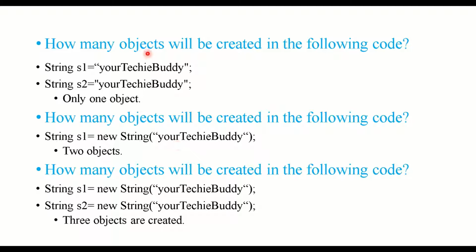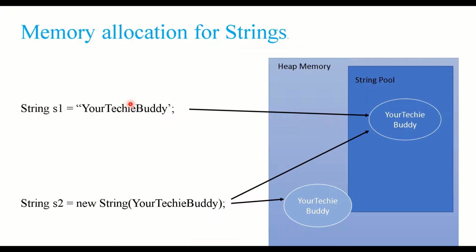Okay. So now these are some tricky questions they ask us, right? How many objects will be created in the following code? String s1 is equal to your techie buddy, String s2 is equal to your techie buddy. Only one object will be created. Why? If I have String s1 is equal to your techie buddy, it will create an object in the string pool.